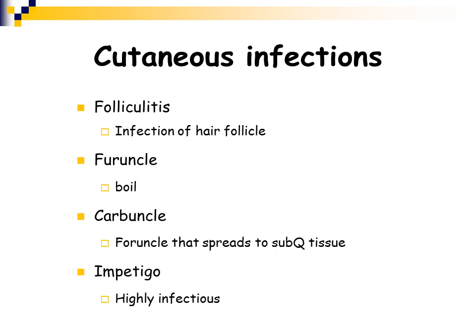Furuncles are boils, another skin infection. A carbuncle is a furuncle that gets into the subcutaneous tissues. And impetigo is a type of skin infection that Staphylococcus aureus causes that's very common in children, and it's also extremely highly infectious. So a child with impetigo will not be allowed to go to school until that infection is resolved.